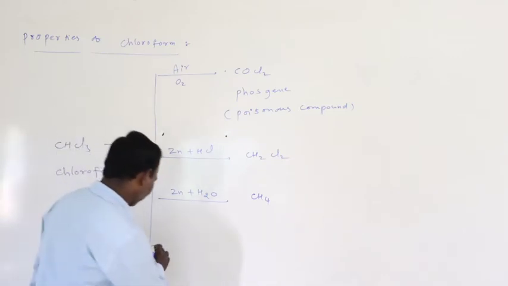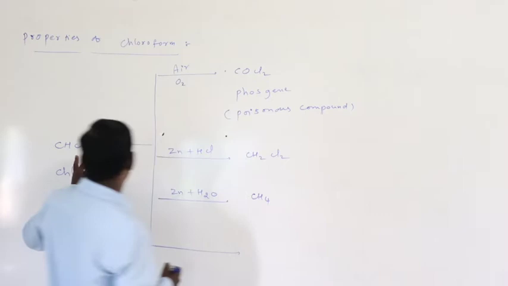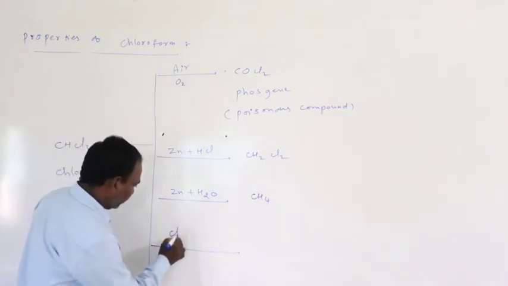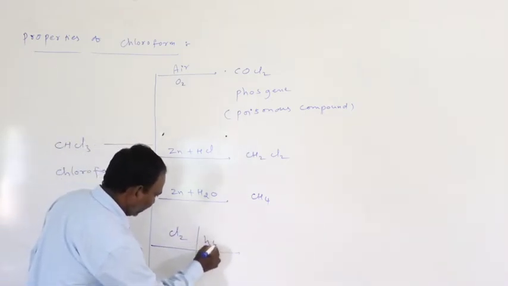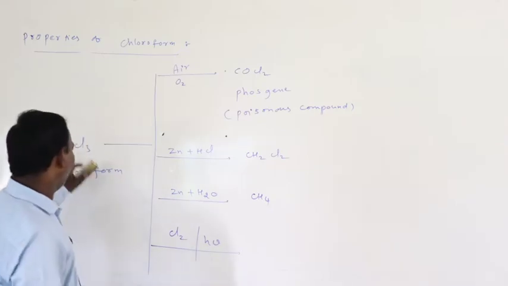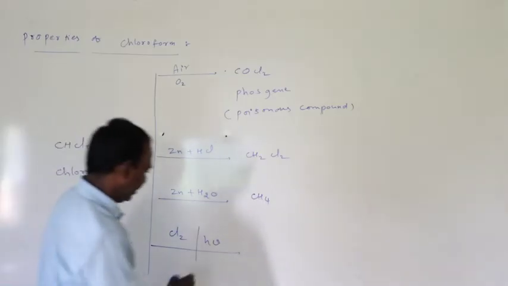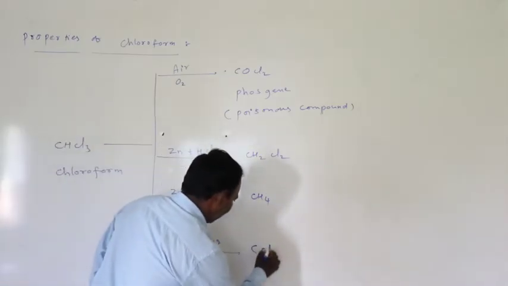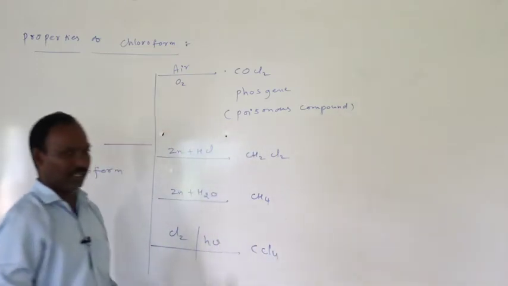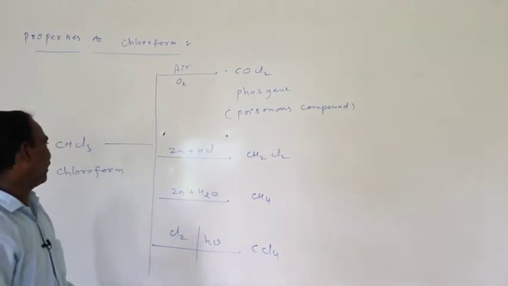Now when treated with chlorine in the presence of sunlight, a free radical substitution reaction takes place to form carbon tetrachloride, CCl4.